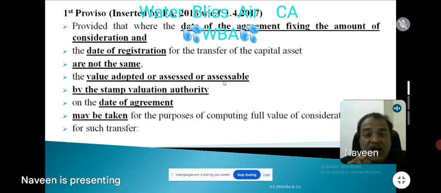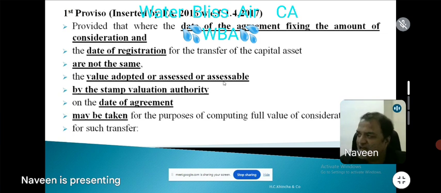Number 3, should the agreement be registered or not? Not required. Agreement need not be registered. Nowhere does the statute say the agreement should be registered. Number 4, I am telling you, I entered into an agreement with Chetan. I registered the agreement, sir, on 1st April 18. Understand carefully, listen carefully. I registered on 1st April 18, but I gave 1.5 lakhs in cash. What is wrong? Is there scope for me to do backdating, antedating?